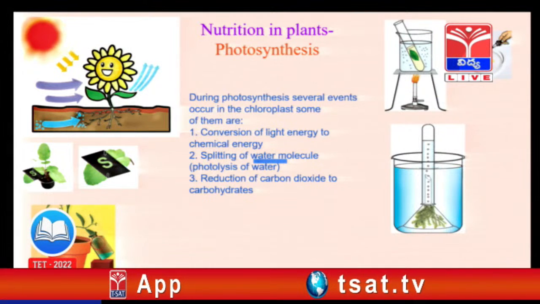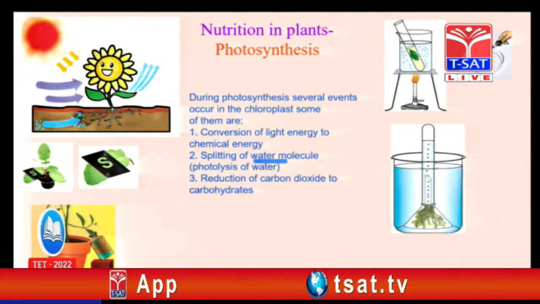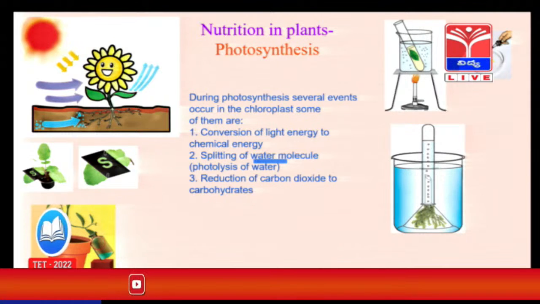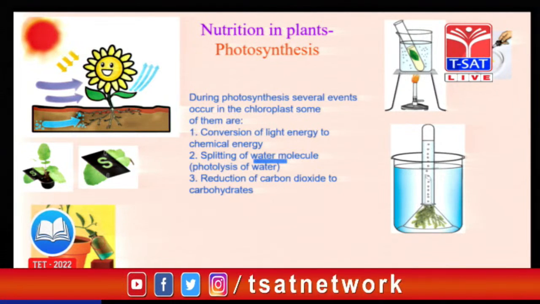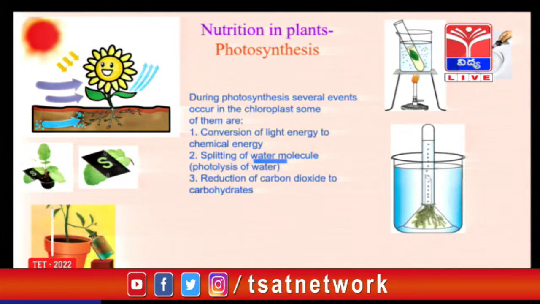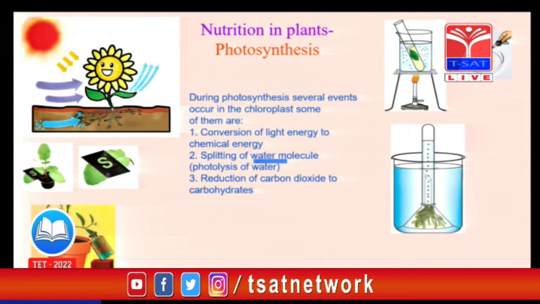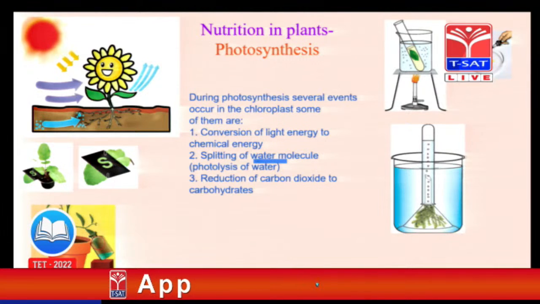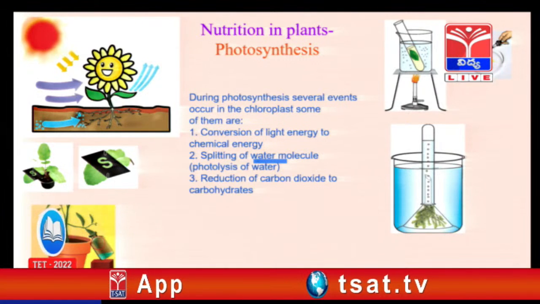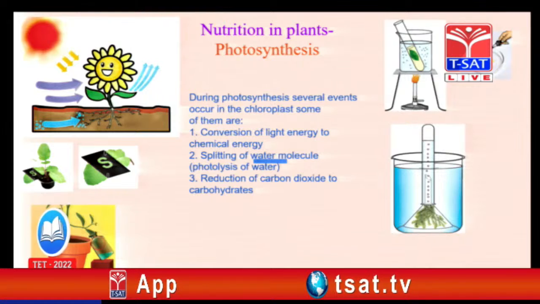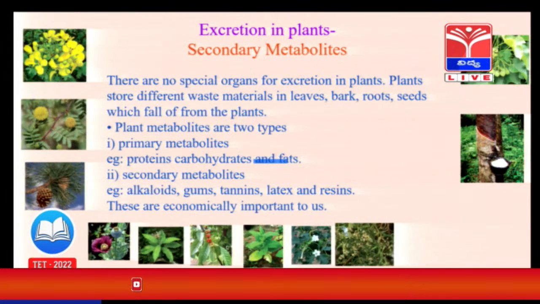These are the photosynthesis essential factors and the end products. Light is required, chlorophyll is required, which is inbuilt in the plants, and the CO2, carbon dioxide, is required. What are the end products? Starch and oxygen are the end products in the photosynthesis. And one more,